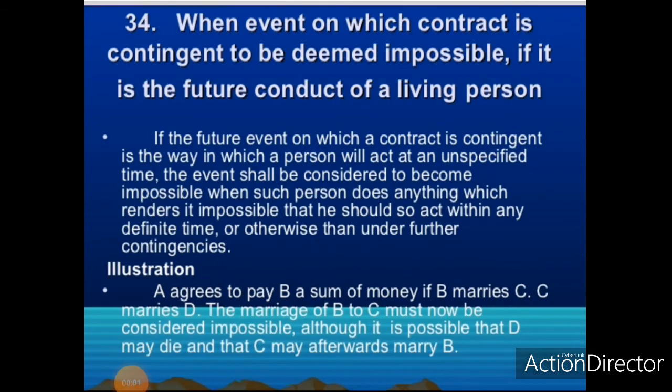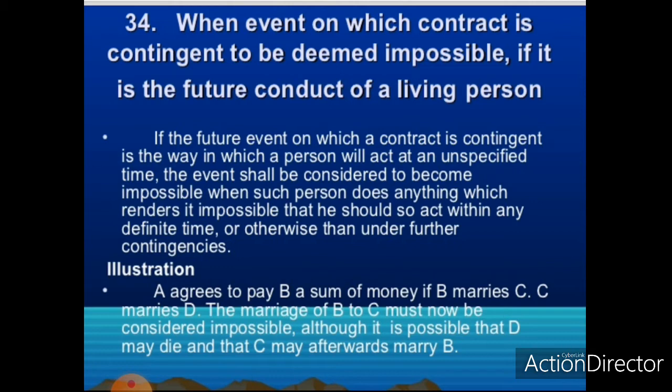Next is when an event is to be deemed impossible. This was explained under Section 34. It says that an event on which a contract is contingent is to be deemed impossible if it is the future conduct of a living person, which means when the contingency in a contract is some future specified act of a third person, the contingency becomes impossible when such third person does anything which renders the specified act impossible for the time being.